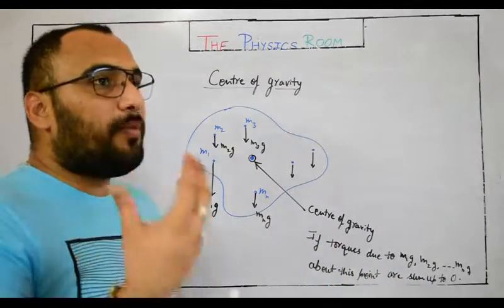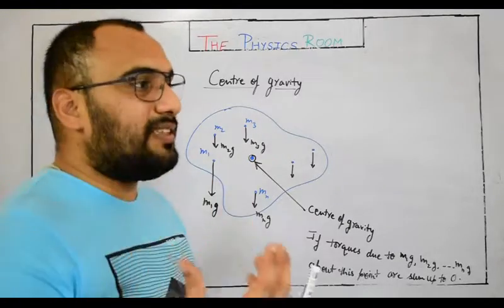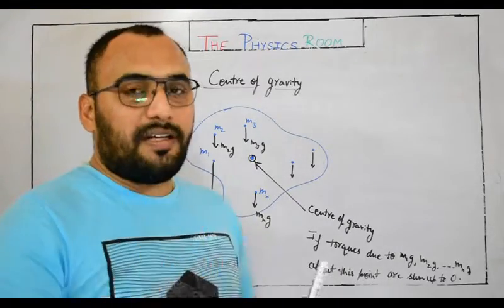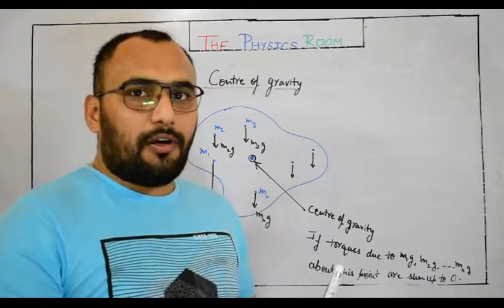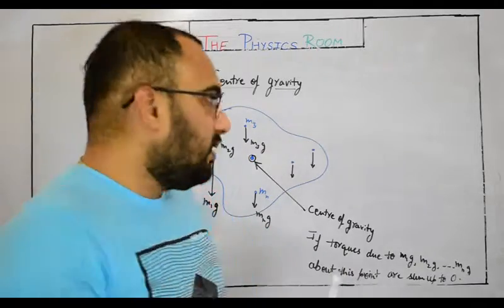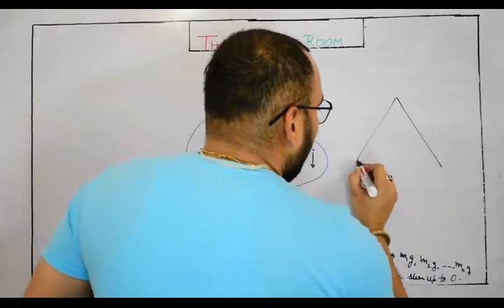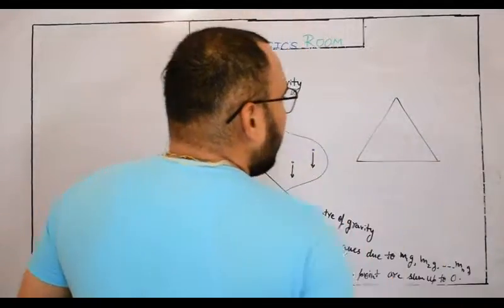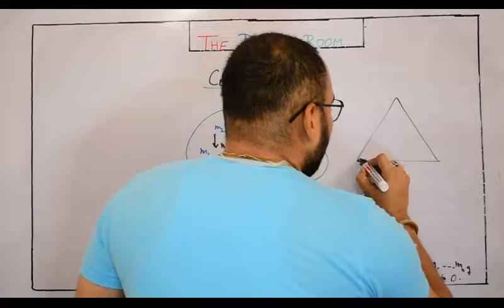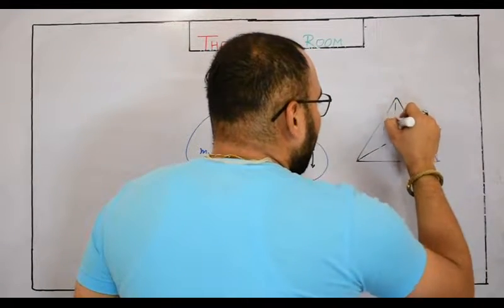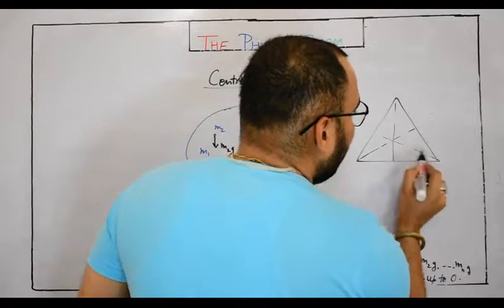For perfectly defined geometrical shapes, we can simply find the center of gravity. For example, for an equilateral triangle lamina, the center of gravity lies at the common intersection point of its medians.